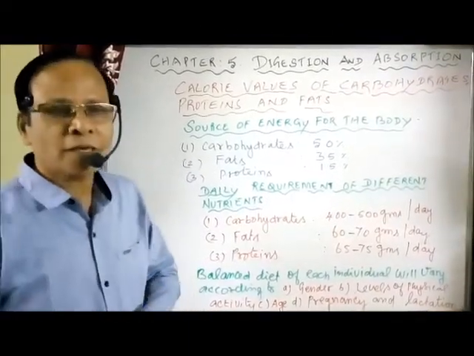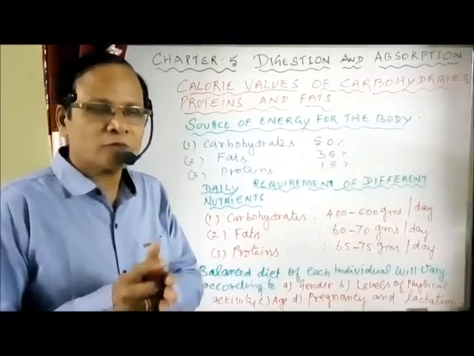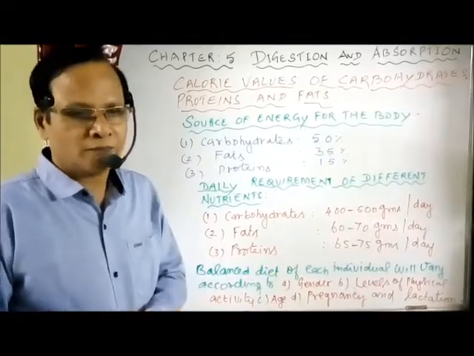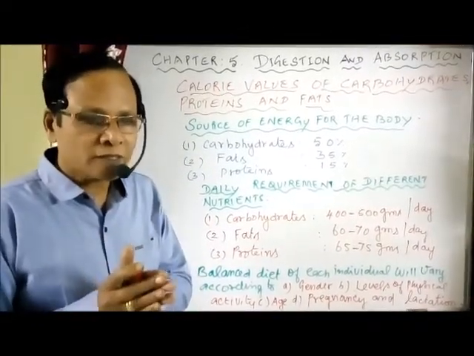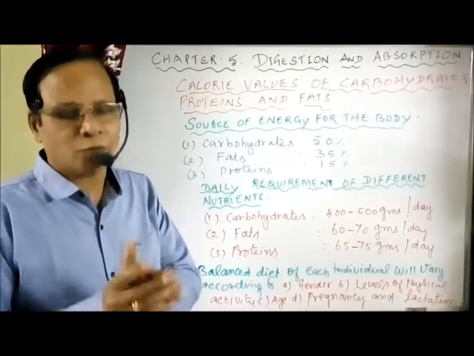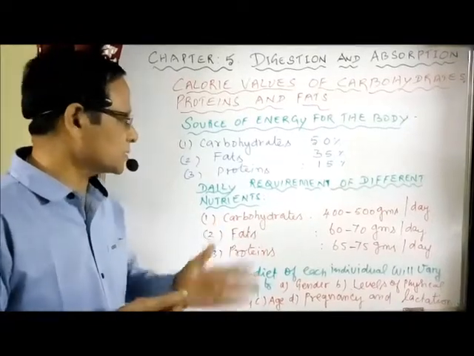Now we are taking a balanced diet. We are taking a mixed diet. A mixed diet is the one which contains all the food materials. What do you mean by balanced diet? A balanced diet is the one which contains different food materials in the right proportion. If it contains the right proportion, then it is known as a balanced diet.